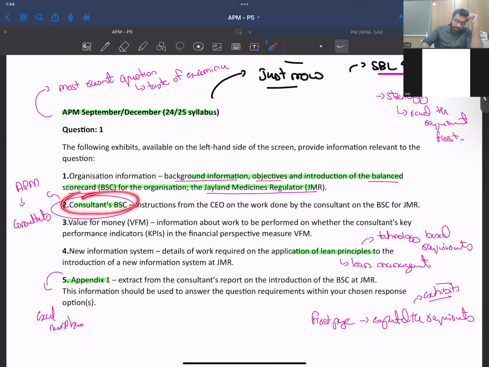Then consultants, BSc, we have got some instructions to be worked on. So we need to go on to exhibit 2 to identify the instructions. I believe that there might be an indication of requirements here as well. Then the value for money approach is going to be tested, and lean management principles are to be tested with the information system. And then there is some appendix. So we have just got an idea that this first question, which is 50 marks, is going to be testing all these things, right?